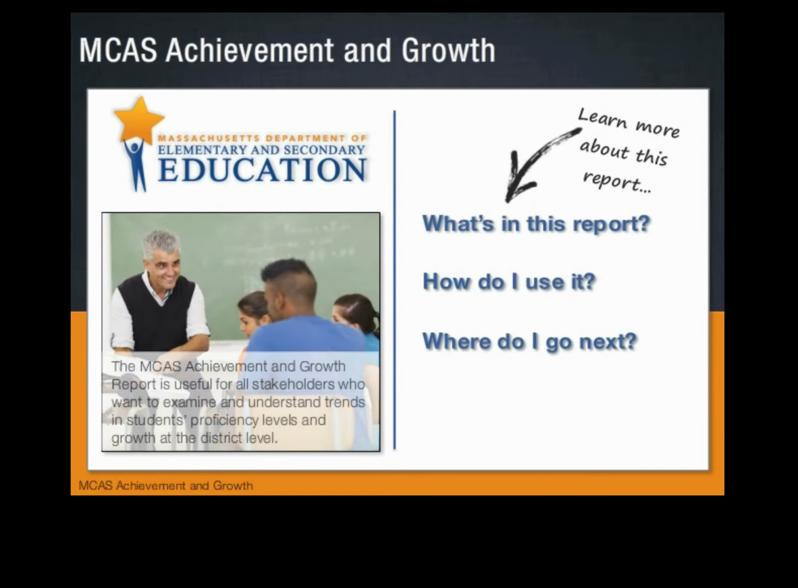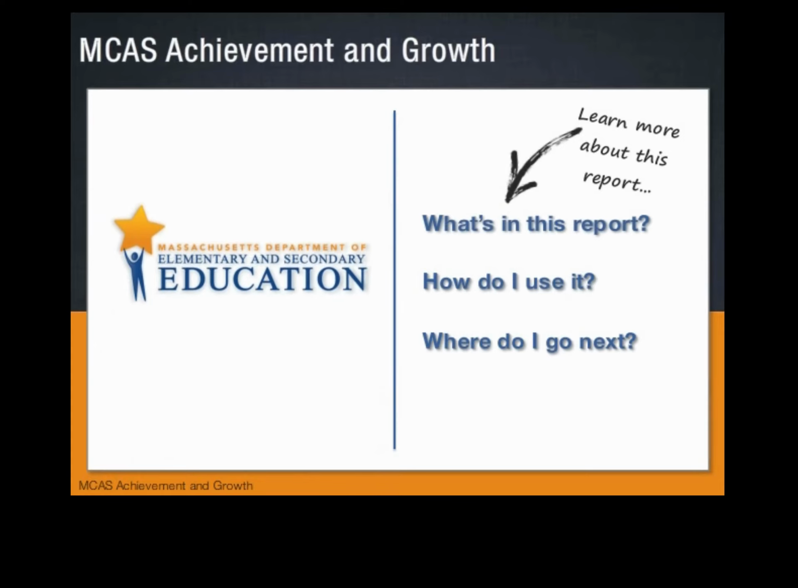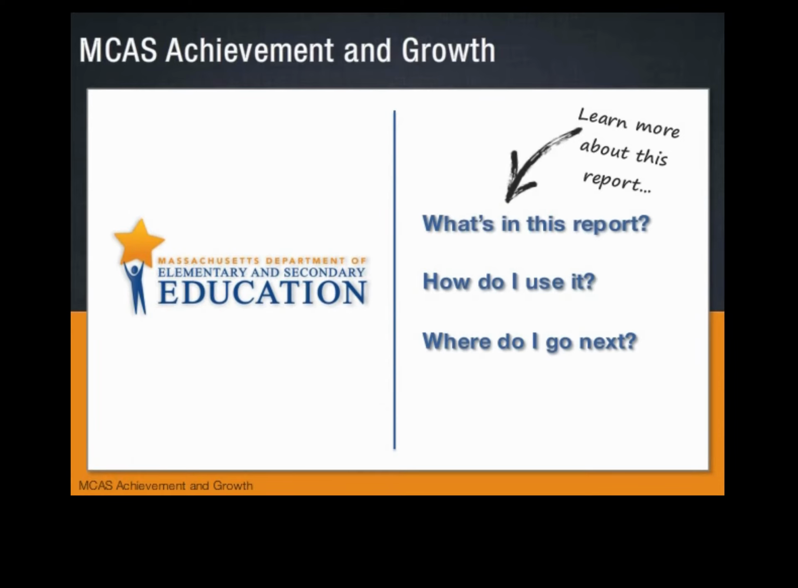The MCAS Achievement and Growth Report is useful for all stakeholders who want to examine and understand trends in students' proficiency levels and growth at the district level. Click each on-screen question to learn more about this report.